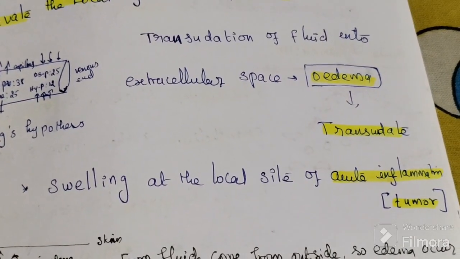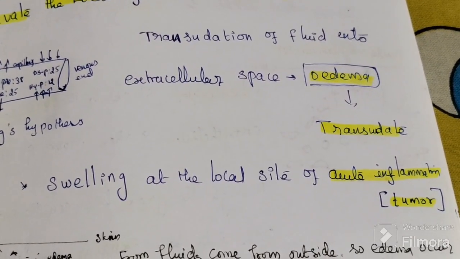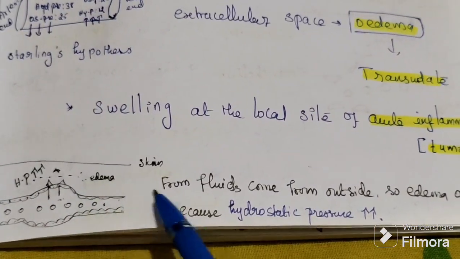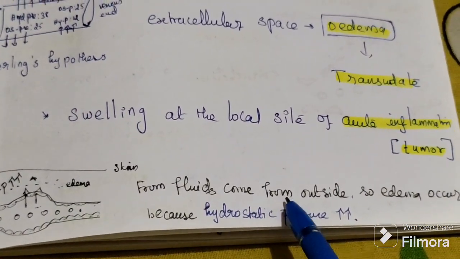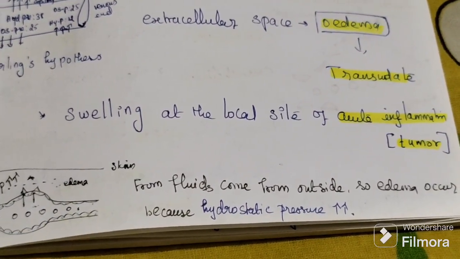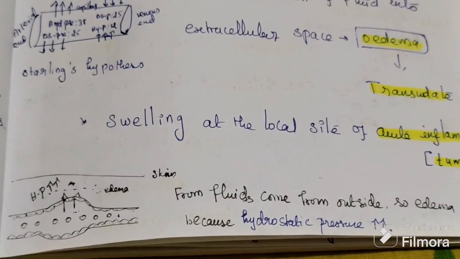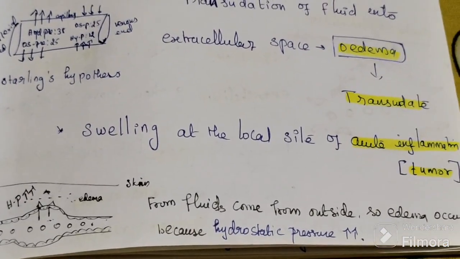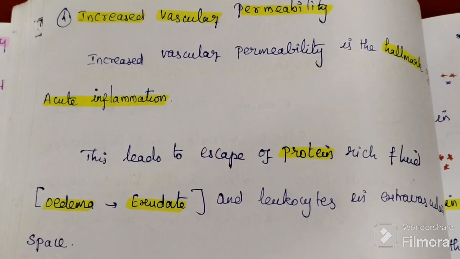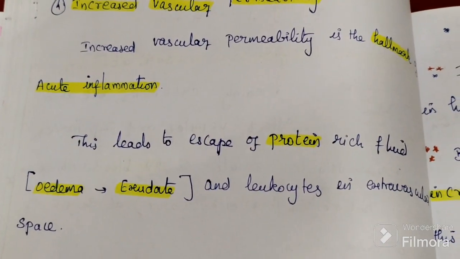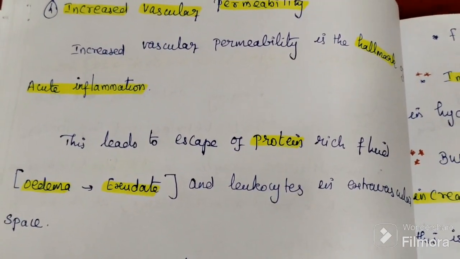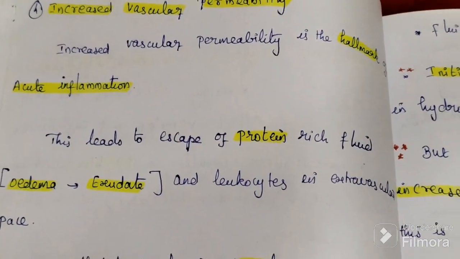Swelling at the local site of acute inflammation is tumor. Fluid comes from outside, so edema occurs because hydrostatic pressure is increased. So in the third step, local hydrostatic pressure is elevated, only fluid comes out, and transudate comes out.